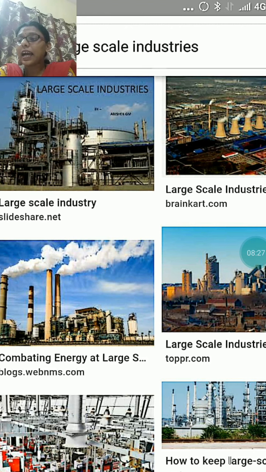Second one is iron and steel plant. Iron and steel plants also come under the large scale industry, and the major centers of these iron and steel plants are Jamshedpur, Rourkela, Bokaro, Bhilai, Durgapur, Salem, and Visakhapatnam.